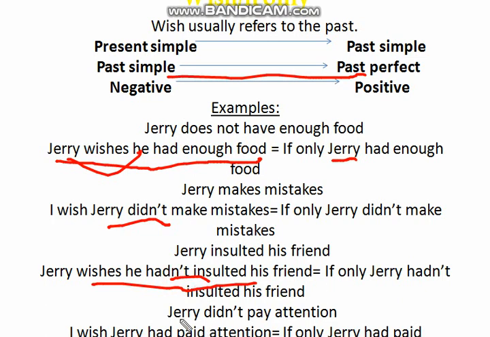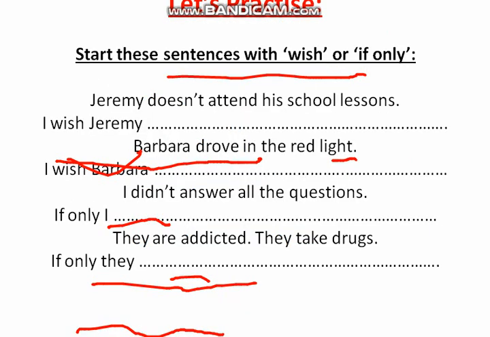One more example. Jerry didn't pay attention, for example, while he was doing his lesson, or while he was listening to his teacher. So what does he wish? I wish that Jerry had paid attention, which means that I used the past perfect too. So the past simple becomes past perfect, and I can say also if only Jerry had paid. Past simple becomes past perfect, and the negative becomes positive. So that's about wish. Now let's move on to practice.